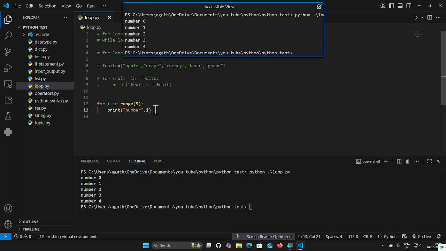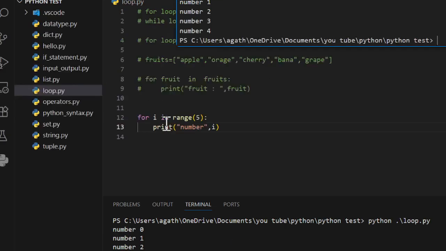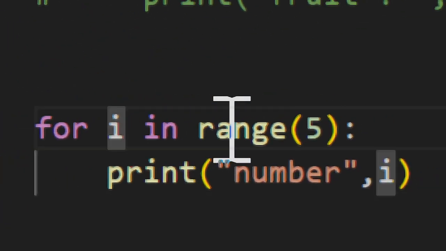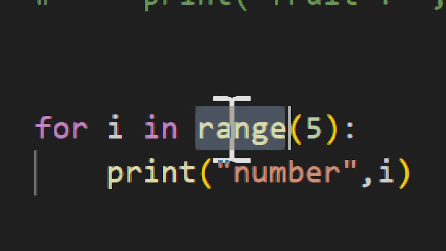This time the loop runs until the fourth index. That means 0 1 2 3 4. The loop runs until the fourth index. So this is the range keyword. The range keyword is very important. Using this range keyword, we can do many operations.